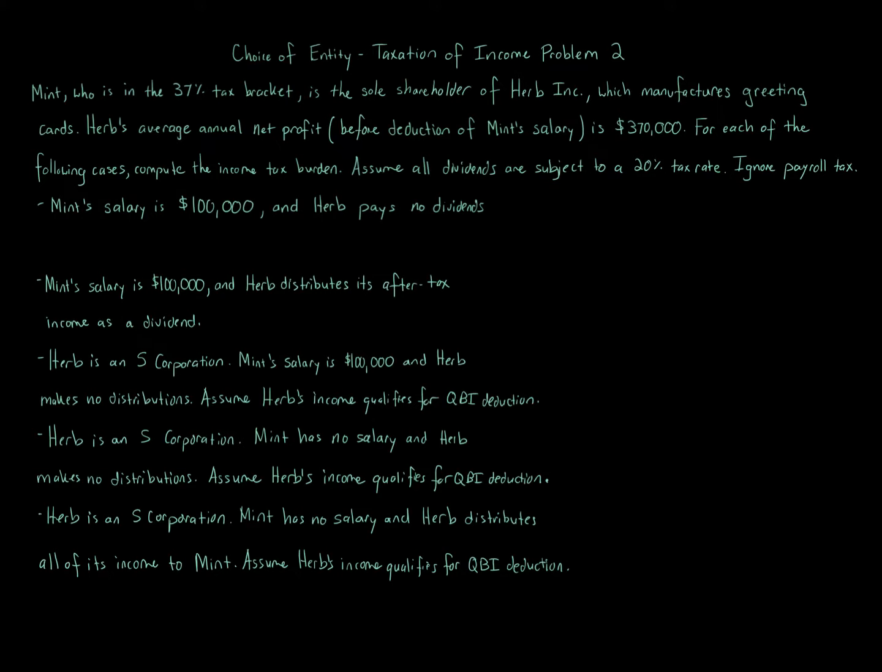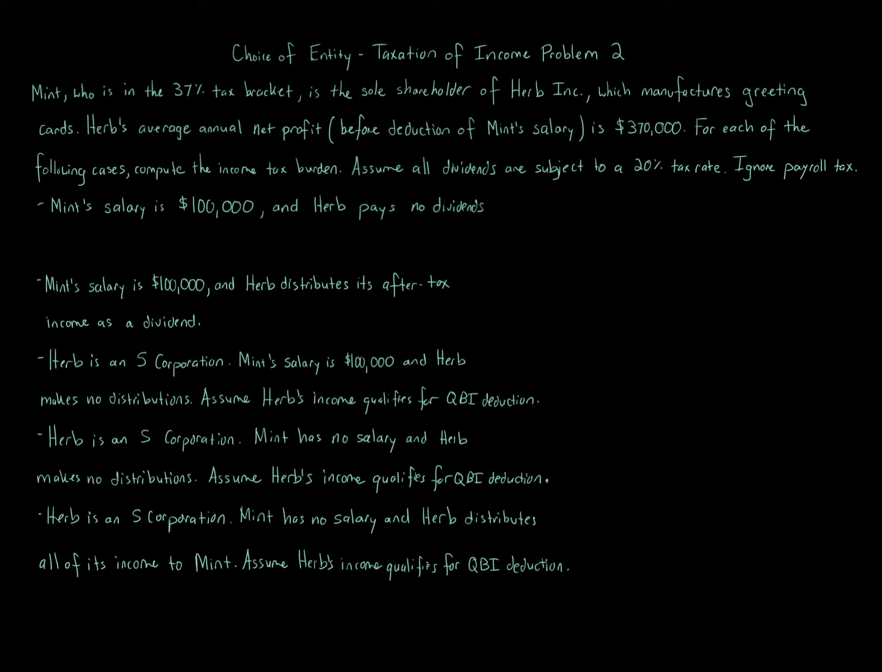Choice of entity, taxation of income, problem 2. Mint, who is in the 37% tax bracket, is the sole shareholder of Herb Inc., which manufactures greeting cards. Herb's average annual net profit before deduction of Mint's salary is $370,000. For each of the following cases, compute the income tax burden. Assume all dividends are subject to a 20% tax rate.